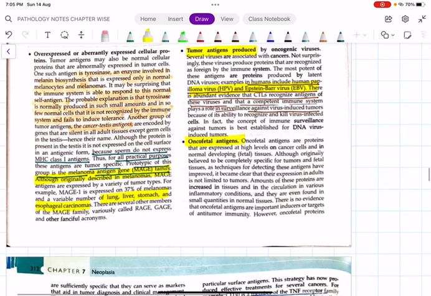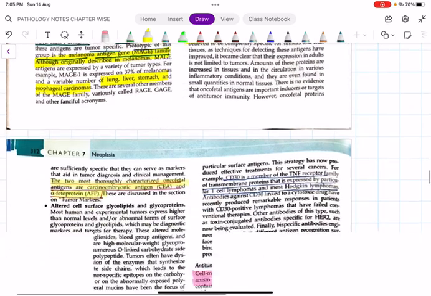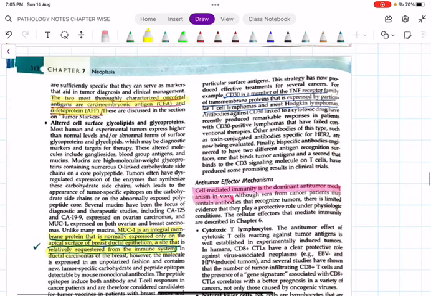Then oncofetal antigens. Oncofetal antigens are proteins that are expressed at high levels on the cancer cells and in normally developed fetal tissues. We have oncofetal antigens that we are using, that is human chorionic gonadotropin, alpha fetoprotein. These are used as tumor markers. See, alpha fetoprotein and even carcinoembryonic antigen, that is in case of colon and pancreatic cancer.